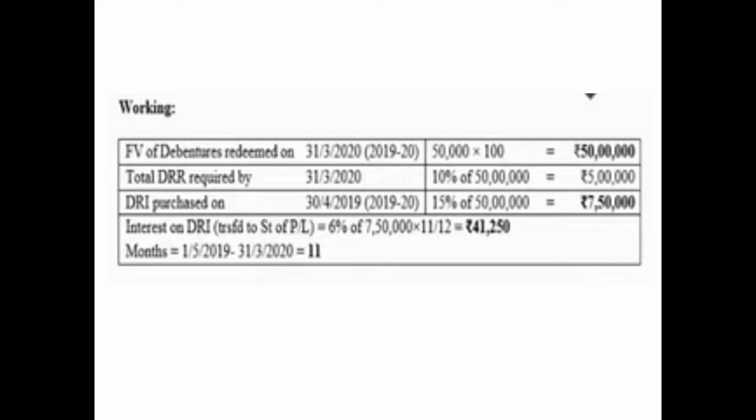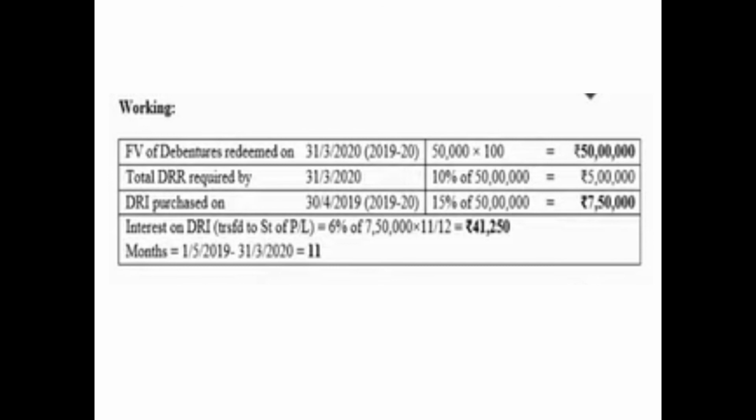Interest on DRI is 6%. So 6% of 7 lakh 50,000 for 11 months, because 6% per annum is the interest, and DRI is purchased on 30th April 2019. So that means from 30th April 2019 till the date of redemption, that is 31st March 2020, it comes to 11 months. So this interest on DRI will be calculated for 11 months, which comes to 41,250. And TDS will also be deducted on this.